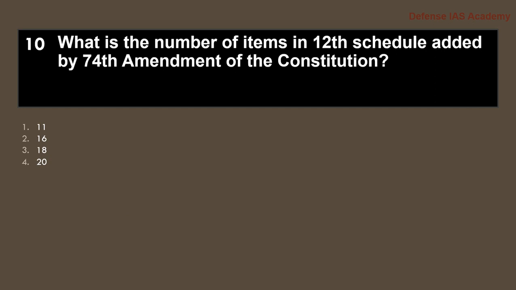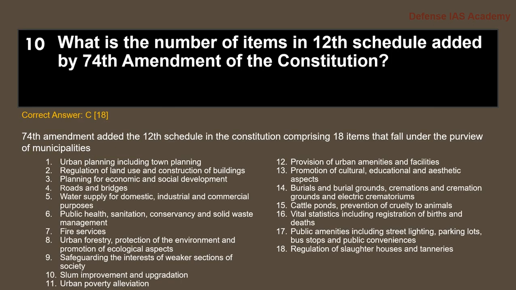What is the number of items in the 12th Schedule added by the 74th Amendment of the Constitution? The correct answer is option C, 18. The 74th Amendment added the 12th Schedule to the Constitution comprising 18 items that fall under the purview of the municipalities. So what are these 18 items that come under the 74th Amendment?